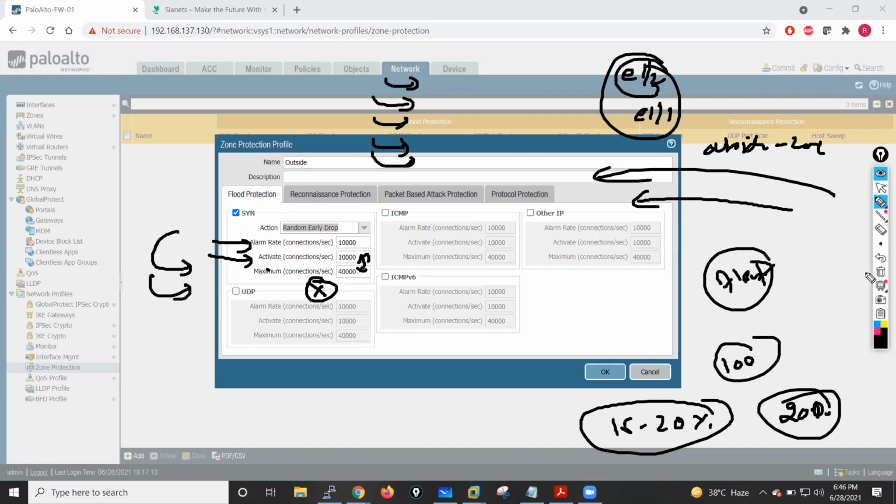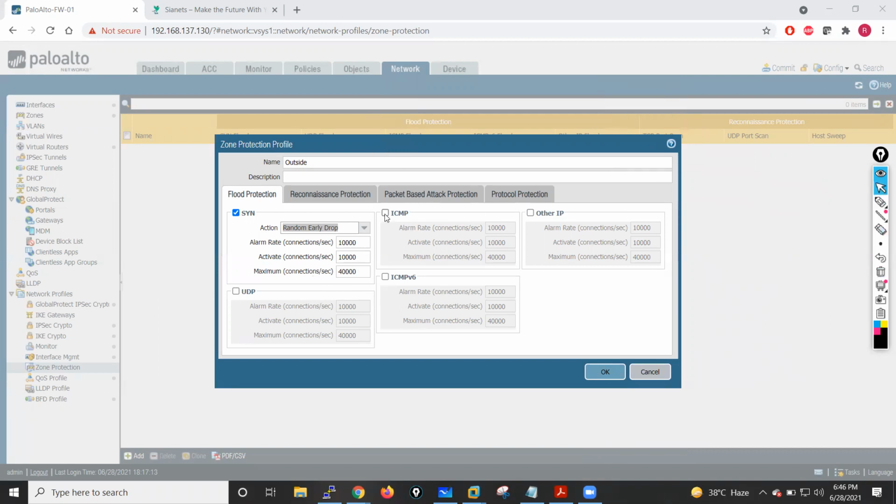Okay, now we also have ICMP flood. ICMP flood also works on the basis of random early drop. Other IP flood also works on the basis of random early drop. UDP flood attack also works on the basis of random early drop. And ICMPv6, right? In the case of ICMP, we have an ICMP echo request.